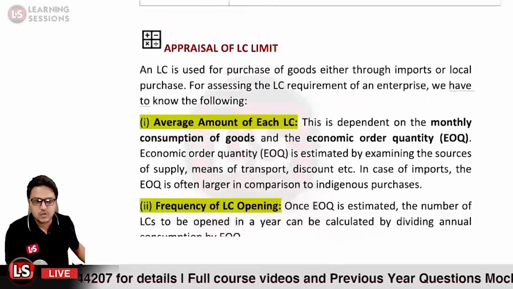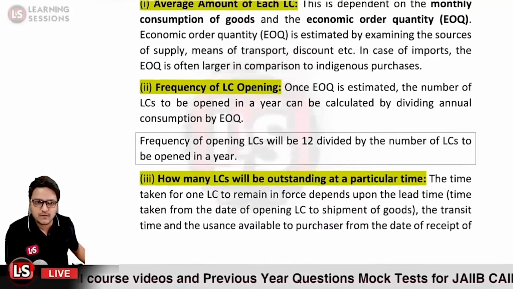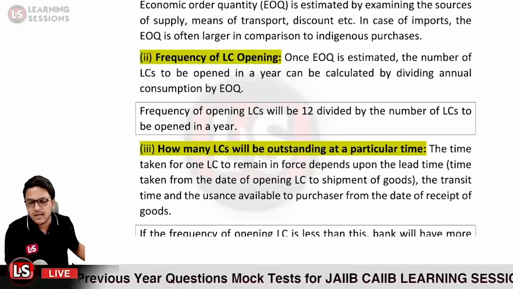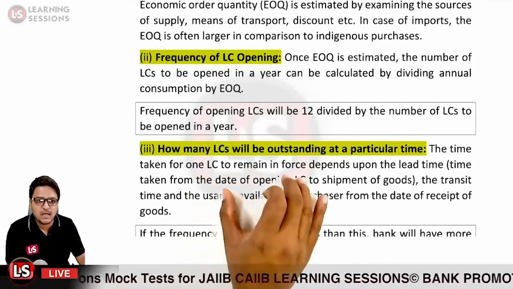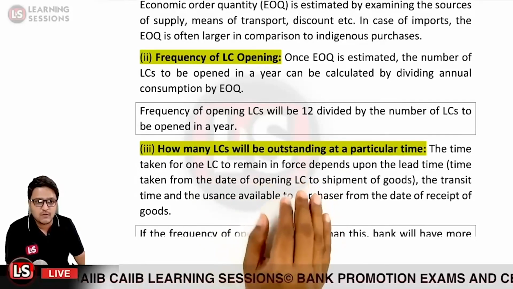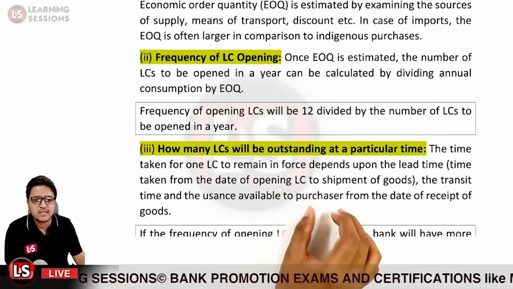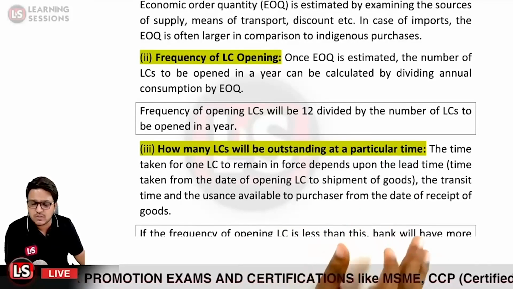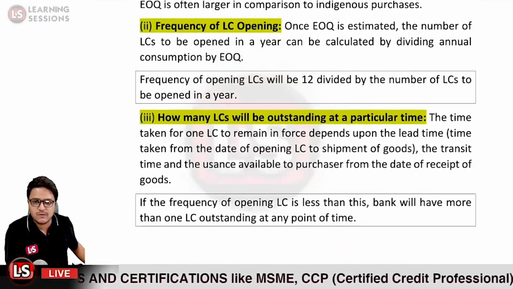Is it understood? So we were talking about the average amount of LC, and further it was related to the frequency of the letter of credit and how many LCs will be outstanding at a particular period of time. The time taken for one LC to remain in force depends upon the lead time, that is the time taken from the date of opening the LC to shipment of goods, and further the transit period and the usance available to the purchaser from the date of receipt of the goods. So that is basically the outstanding at a particular period of time.